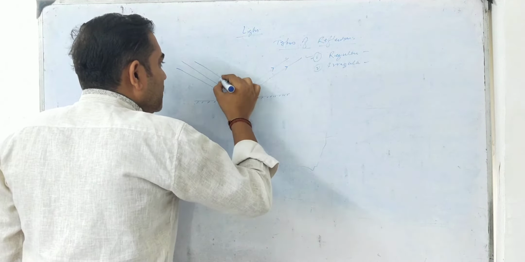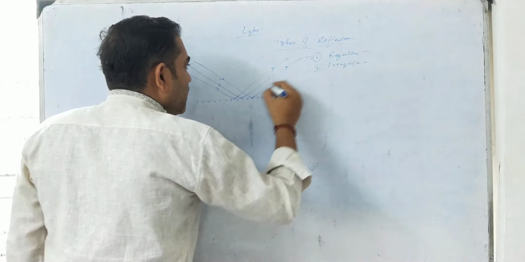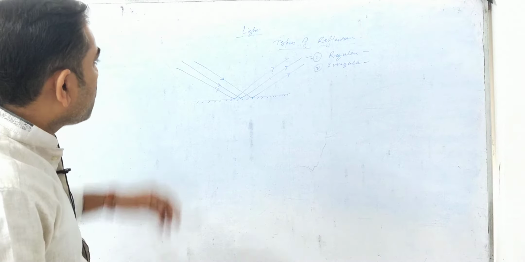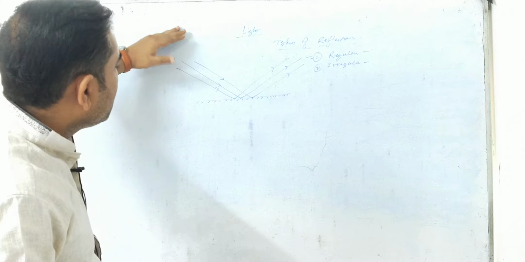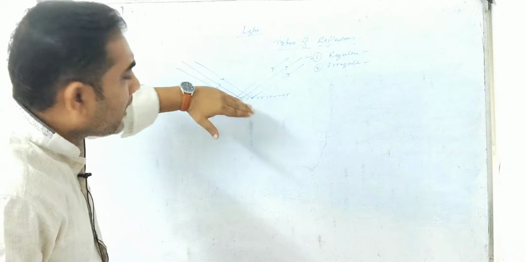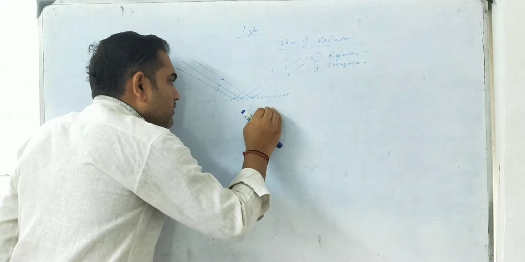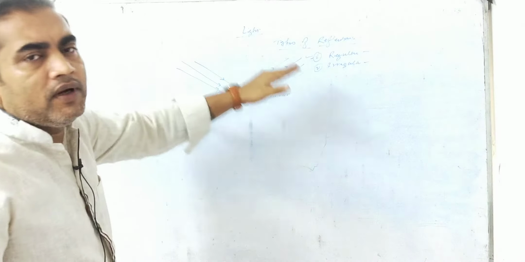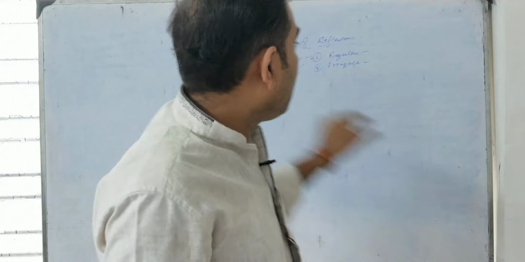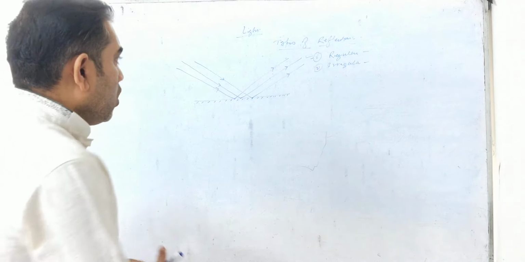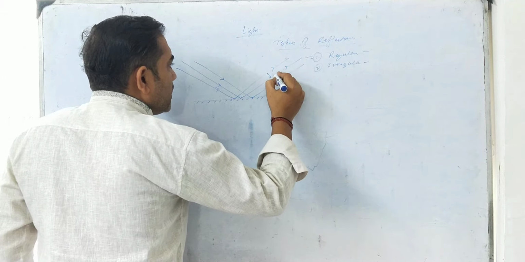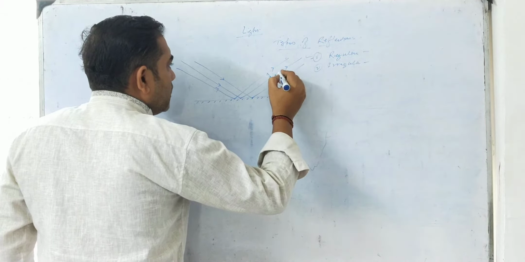Whatever the rays of light are and however many rays of light we have, that doesn't matter. From a particular source, from a particular direction, if we allow the rays of light to fall on a plane surface, then after striking that surface, all the rays of light will get scattered in a particular direction, and all the rays will be parallel to each other. All the rays after reflection will become parallel to each other. So that is the regular reflection.